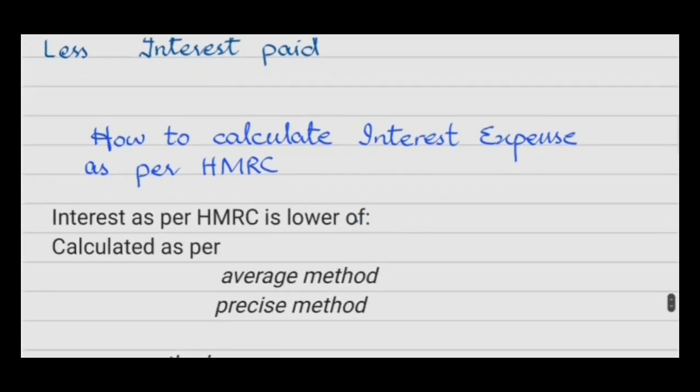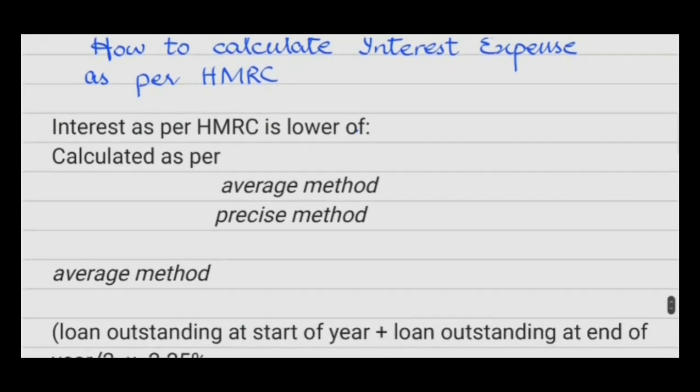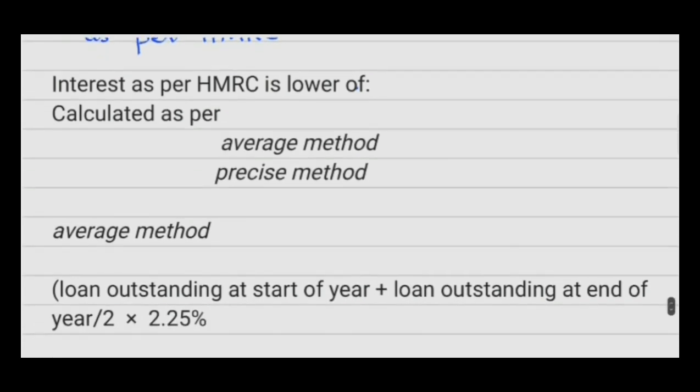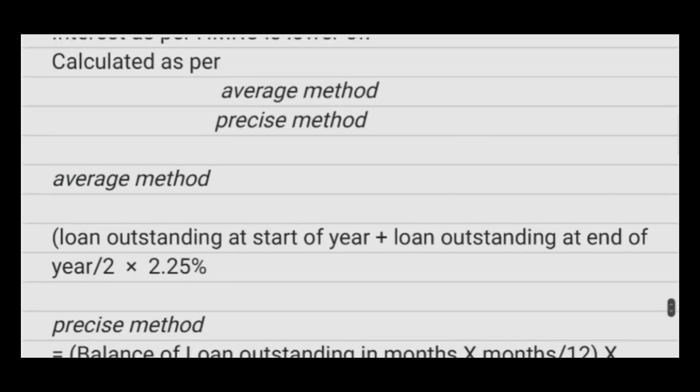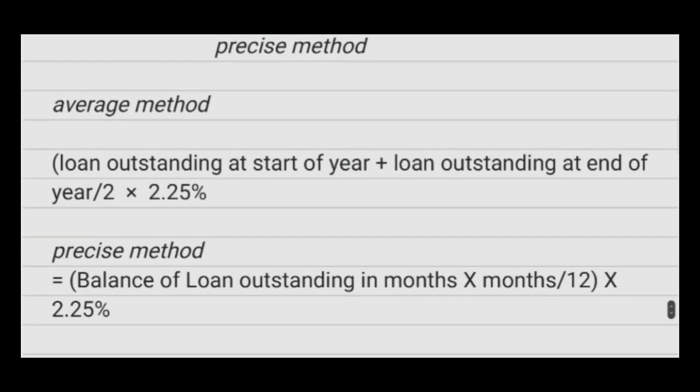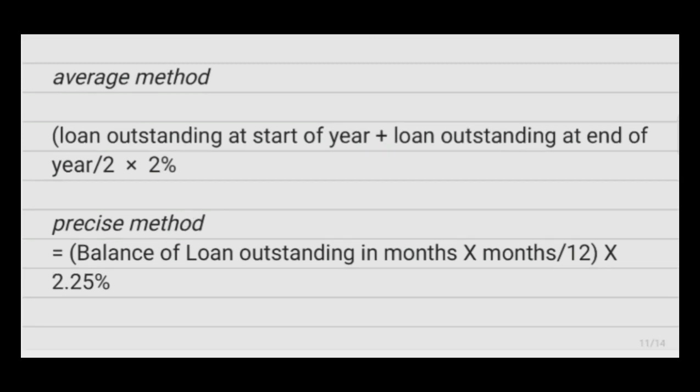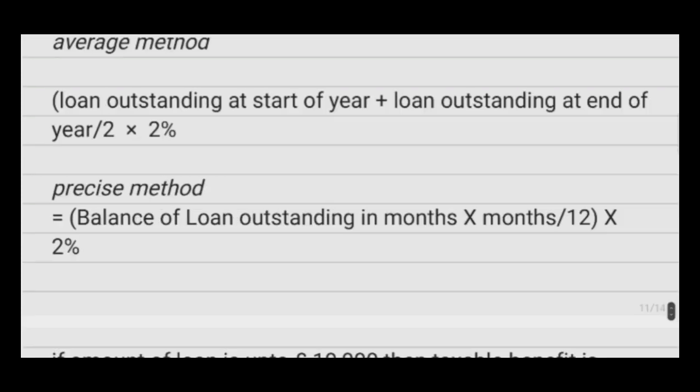Now how to calculate the interest expense as per HMRC? Interest as per HMRC is the lower of that calculated as per the average method or the precise method. In the average method, the loan outstanding at the start of the year is summed up with the loan outstanding at the end of the year, divided by 2 and multiplied by 2%.